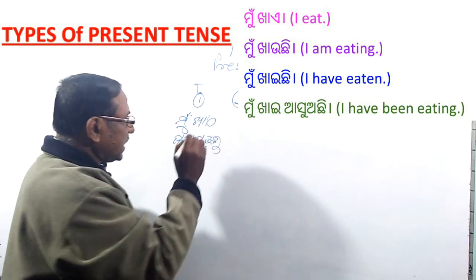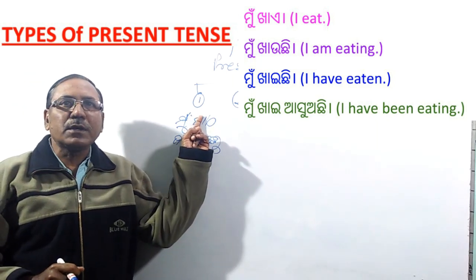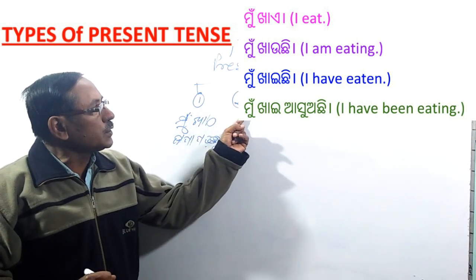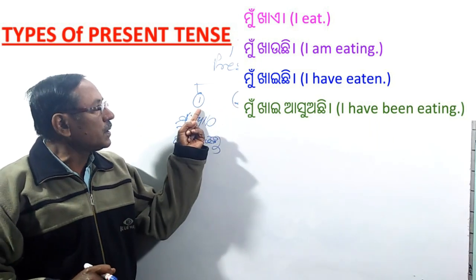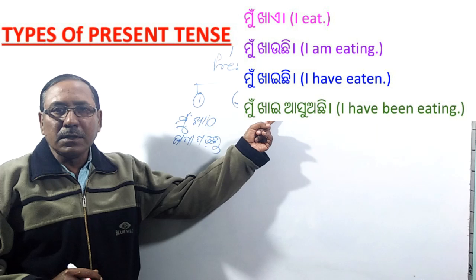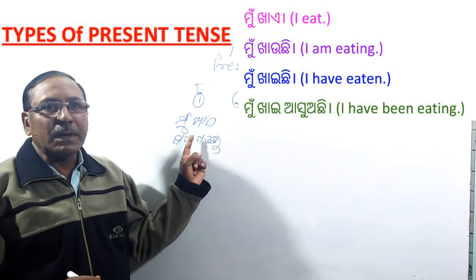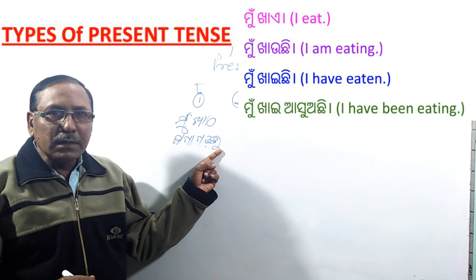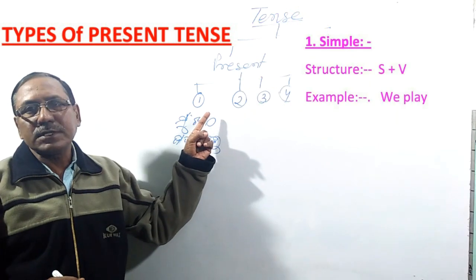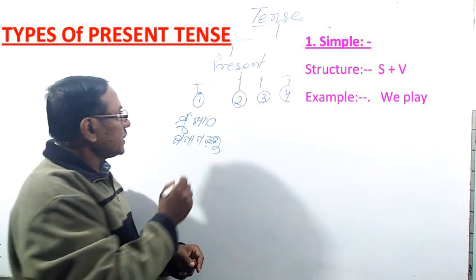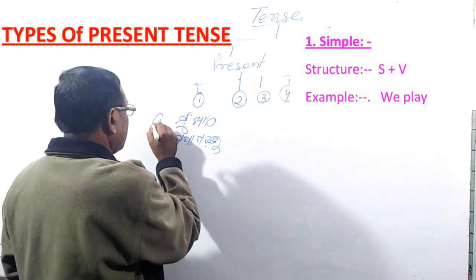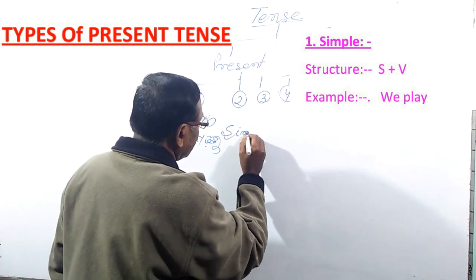These are the examples of present simple. We call it present simple. As present is divided into four types, there is present number 1, present number 2, present number 3 and present number 4. So present number 1: mu khaye, bapa padhanti, ma rosei karanti, semane padhanti, semane janti, these belong to present number 1. So the structure is present simple.